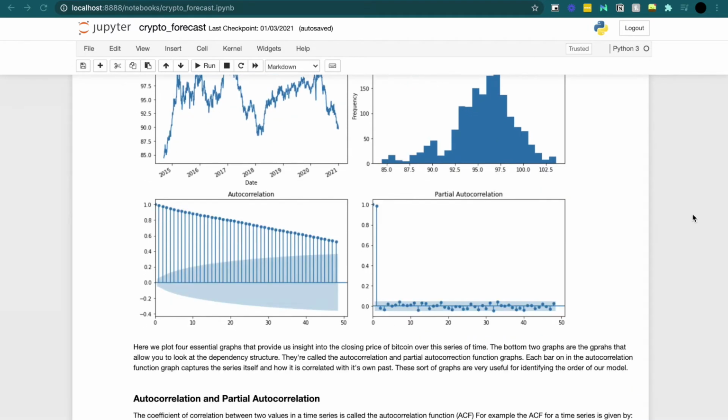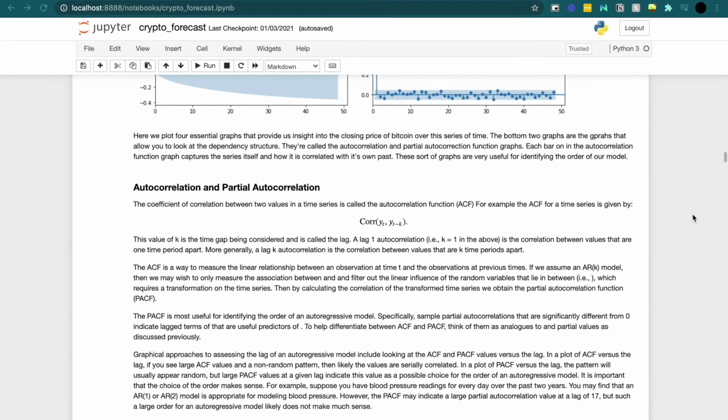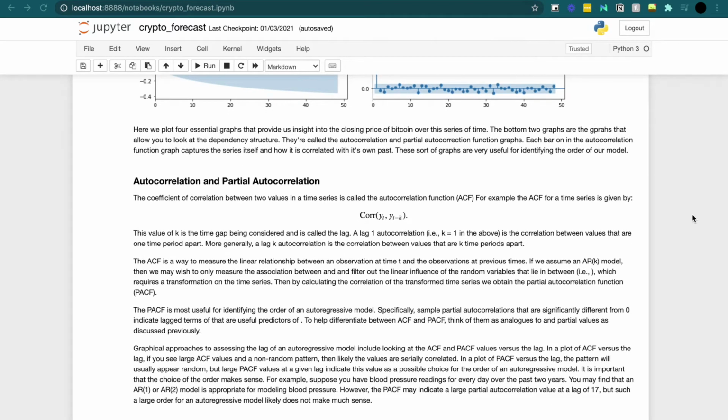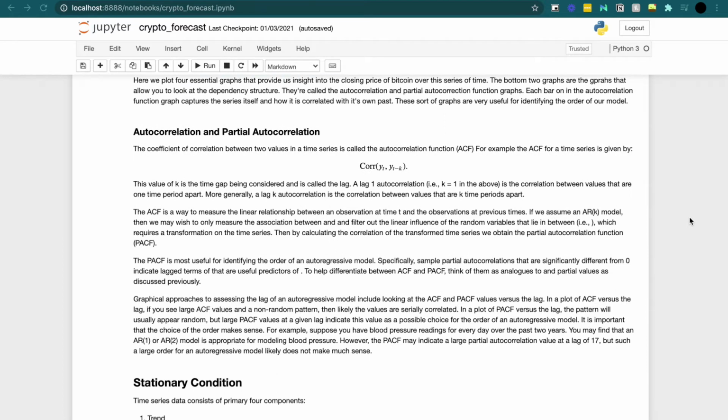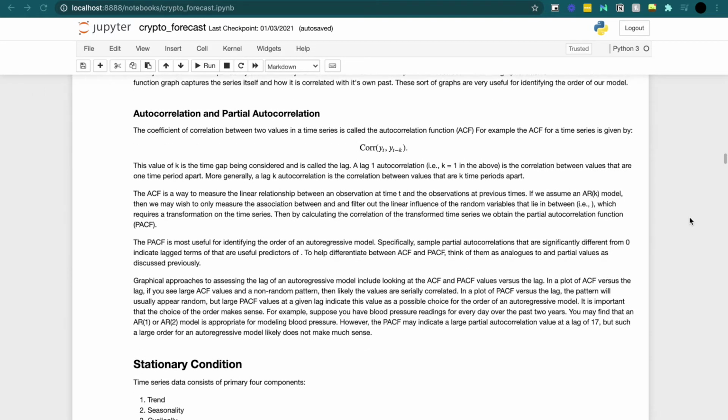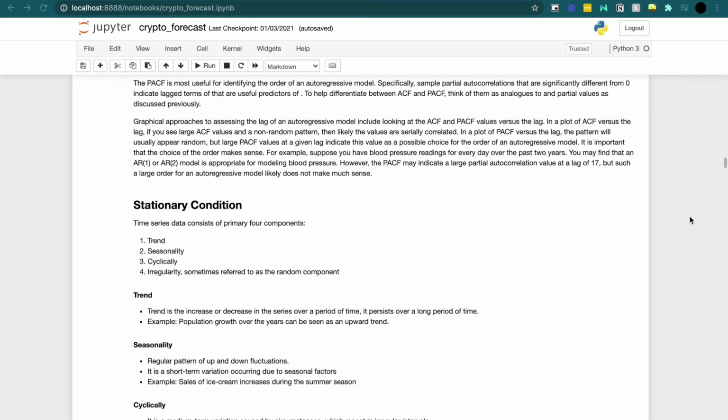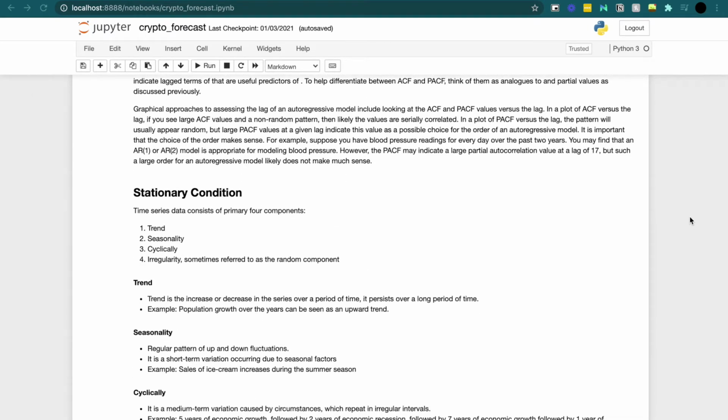Now, going further, here's a more formal explanation for autocorrelation and partial autocorrelation. Again, they just determine the time dependence between each data point. Now, since we are dealing with time series data, it is composed of 4 main components. Here they are.